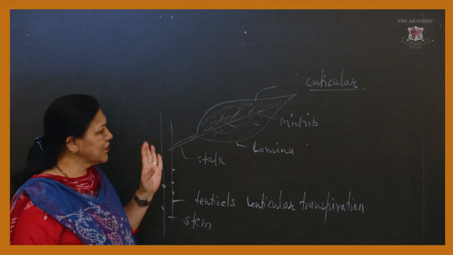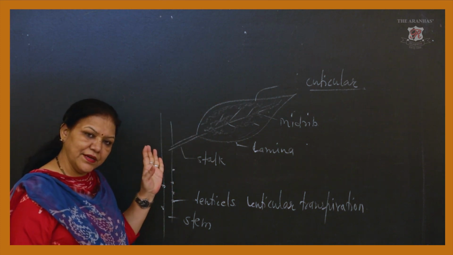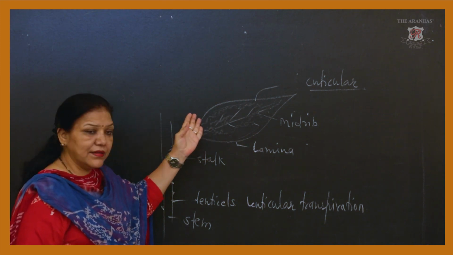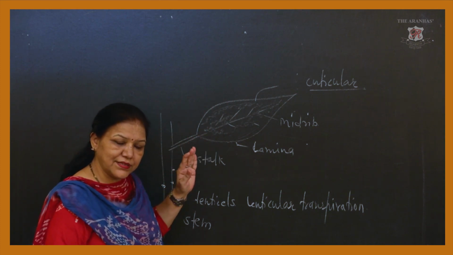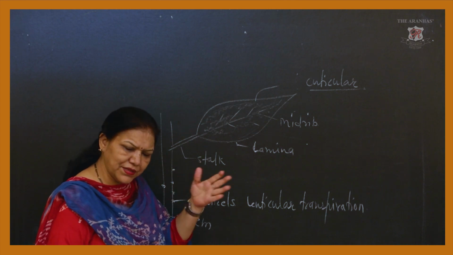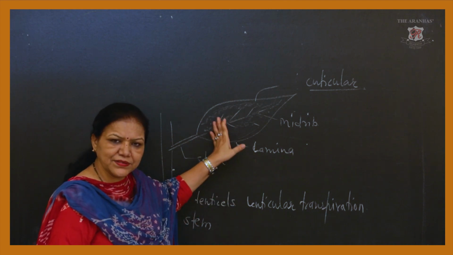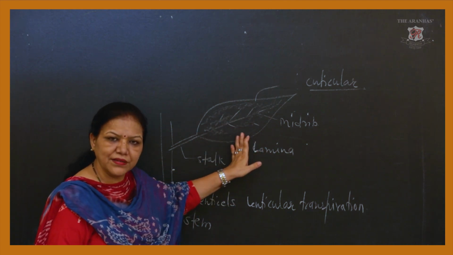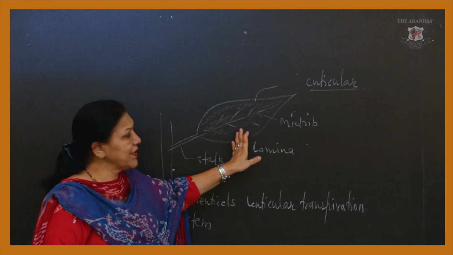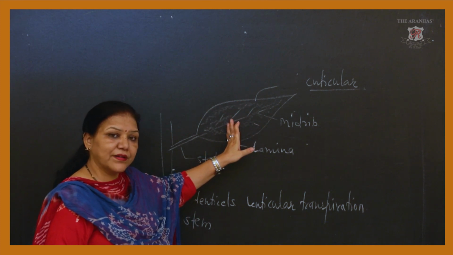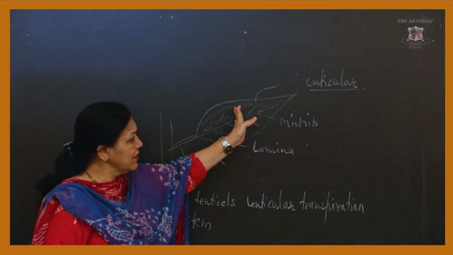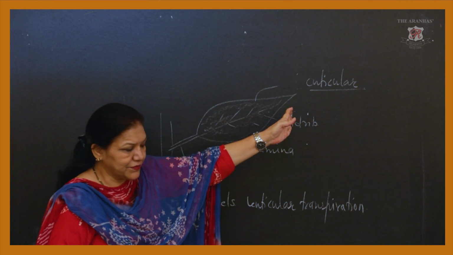The first is cuticular transpiration, which is generally seen in the leaves, because the leaves are covered with a thin, glossy, waxy sheet, differing from leaf to leaf. But a generalized leaf has a waxy coating or covering called the cuticle, and through this cuticle some water is transpired into the atmosphere, called cuticular transpiration.